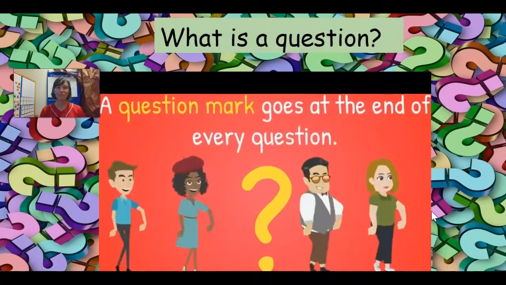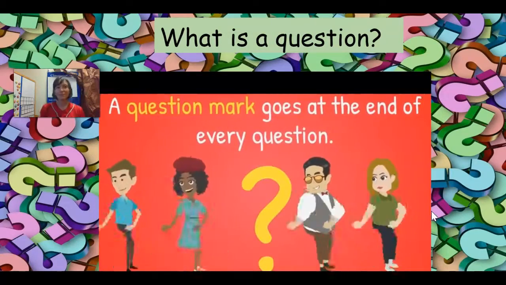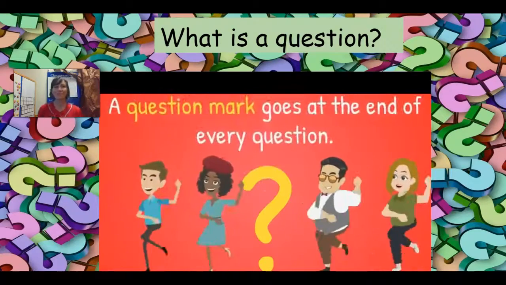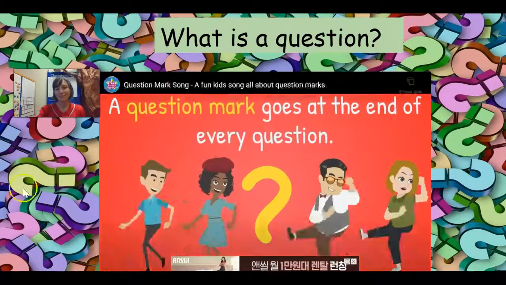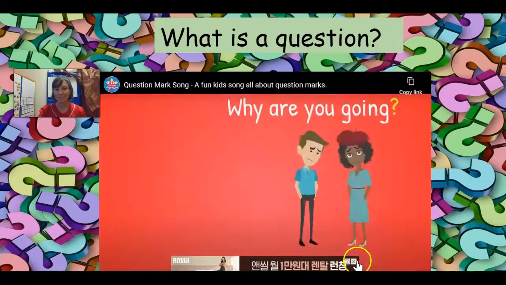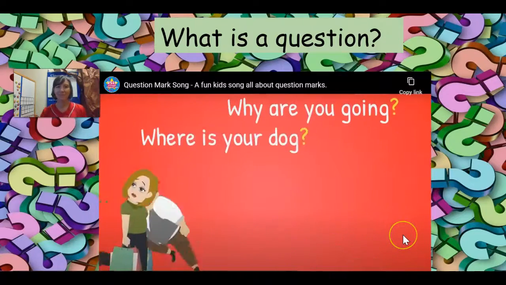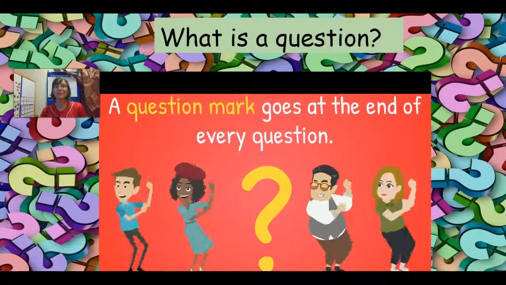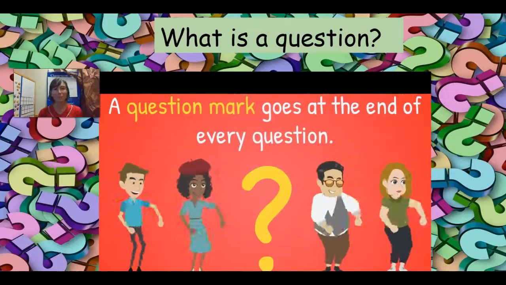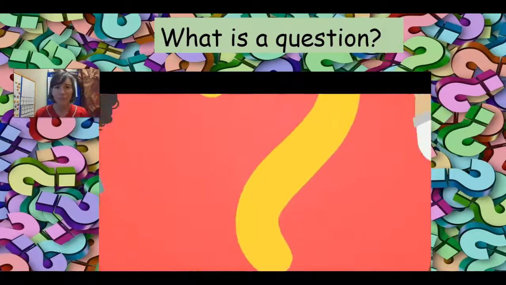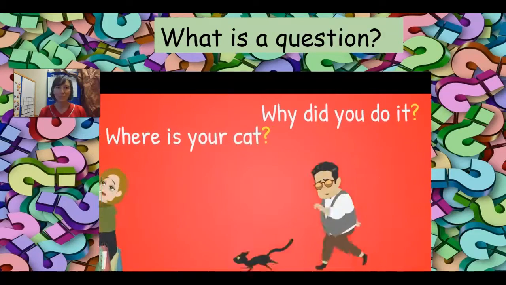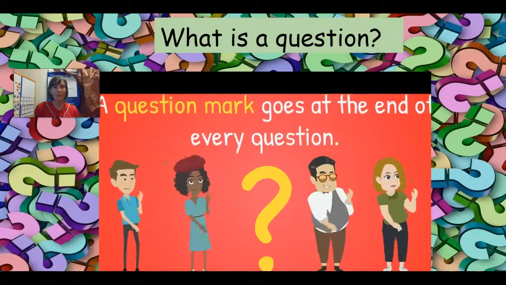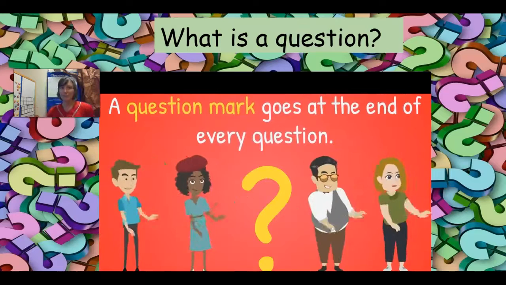A question mark goes at the end of every question. A question mark goes at the end of every question. Why are you going? Where is your dog? What are you waiting for? When do you jog? A question mark goes at the end of every question. Why did you do it? Where is your cat? Who are you waiting for? How did you do that? A question mark goes at the end of every question.